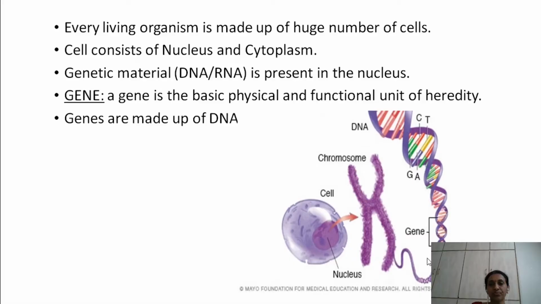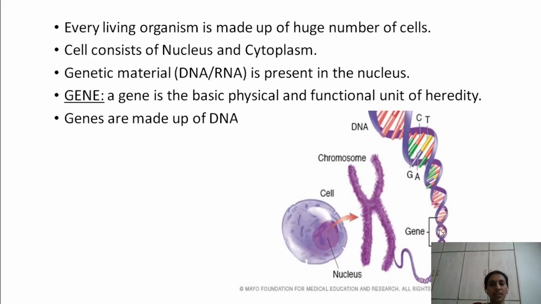So genes reside within a DNA. These genes are responsible for the synthesis of proteins. So we already learned about human gene. So human insulin production gene is responsible for the synthesis of insulin hormone.